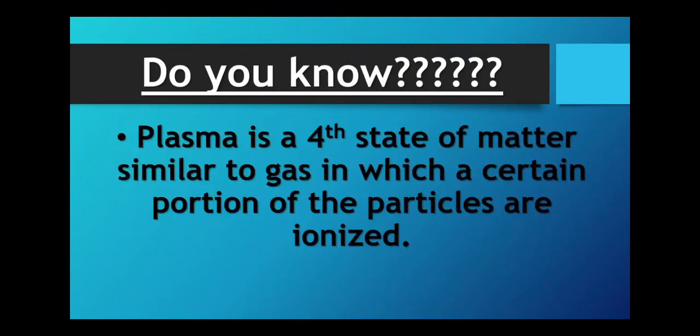Something interesting, do you know? Plasma is considered a fourth state of matter, which is similar to gas, in which a certain portion of the particles are ionized. Ionized means the process in which an atom is positively or negatively charged by gaining or losing an electron.